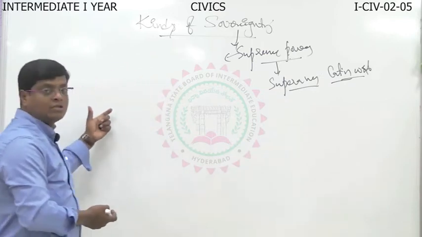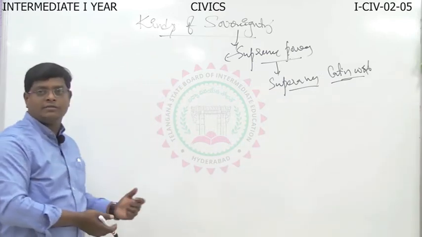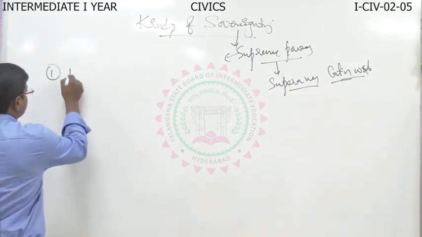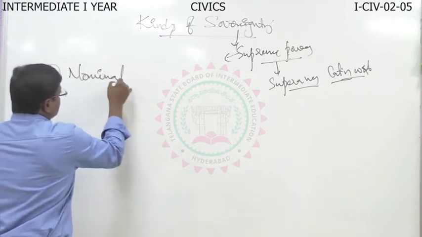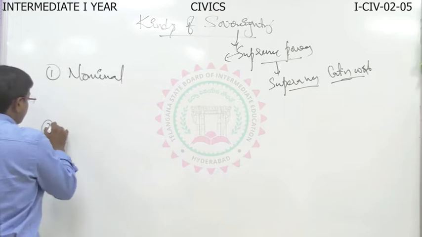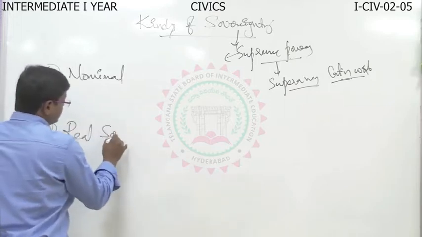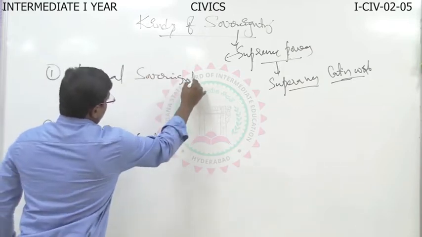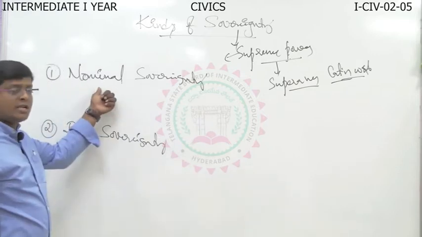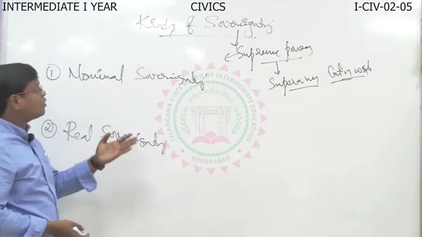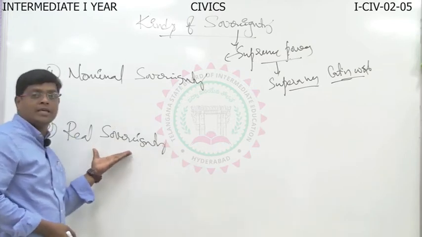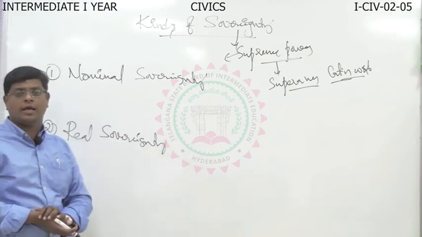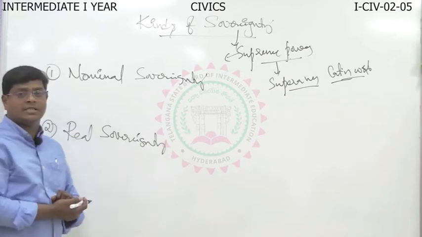First, we have to mention all the kinds of sovereignty here. The first one is nominal sovereignty, and the second one is real sovereignty. It is a 5 marks question in the examination point of view, and at the same time a 2 marks one. Most of the 2 marks questions are asked from this area. Please concentrate. We are going to cover the concepts also here, right?